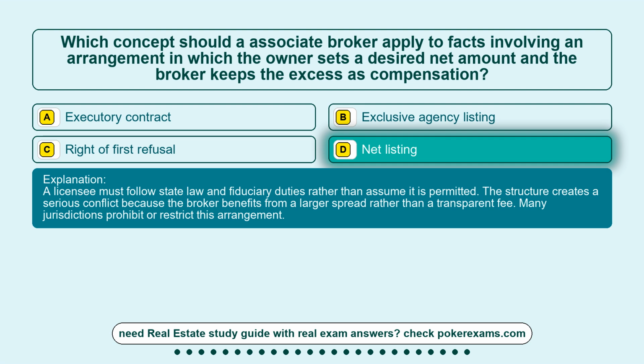A licensee must follow state law and fiduciary duties rather than assume it is permitted. The structure creates a serious conflict because the broker benefits from a larger spread rather than a transparent fee. Many jurisdictions prohibit or restrict this arrangement.